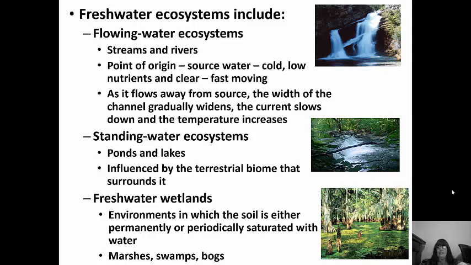Standing water ecosystems like ponds and lakes are influenced by the terrestrial biome that surrounds them. So the surroundings are going to determine what ecosystem that pond or lake has. And then we have freshwater wetlands. These are environments in which the soil is either permanently or periodically saturated with water. Marshes, swamps, and bogs. Wetlands are very important because they kind of act as buffers. So they're protective in nature. And they also protect areas from flooding. So wetlands are very crucial to survival as well.